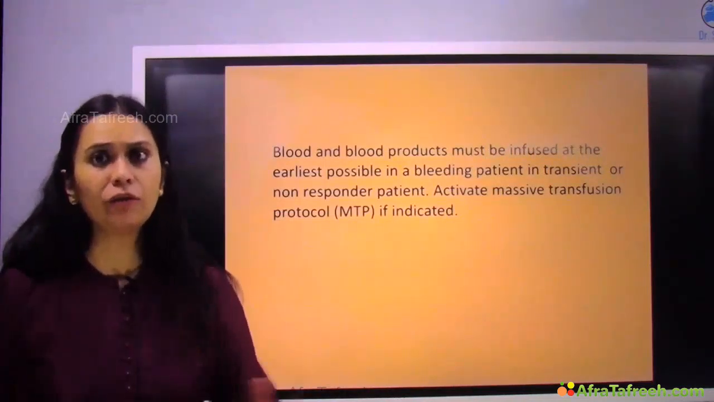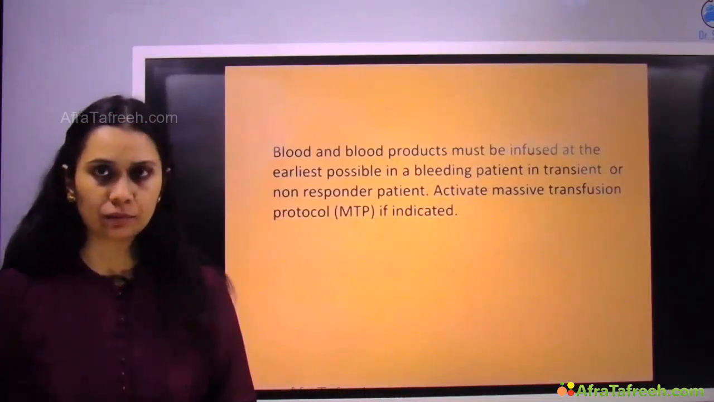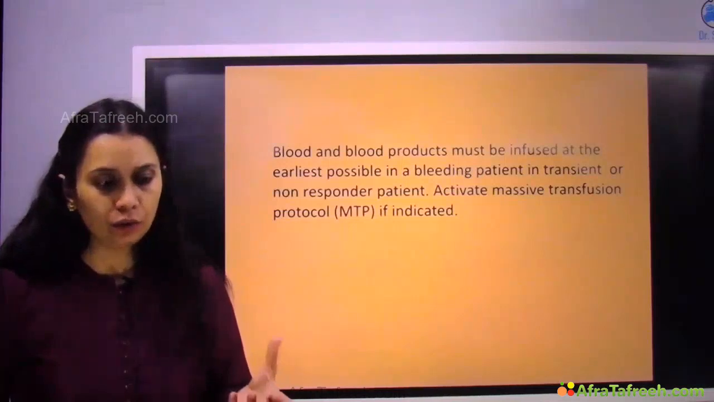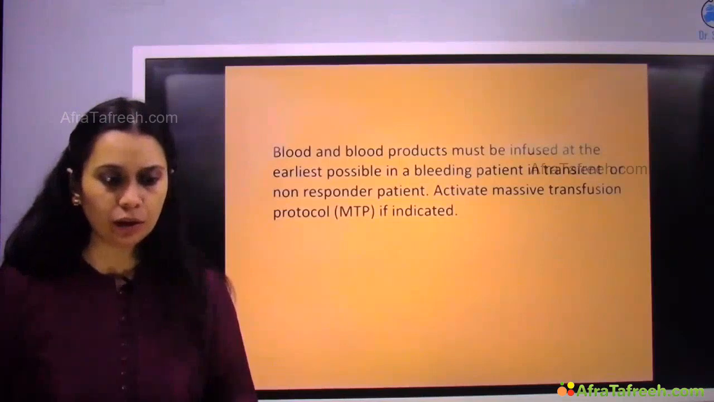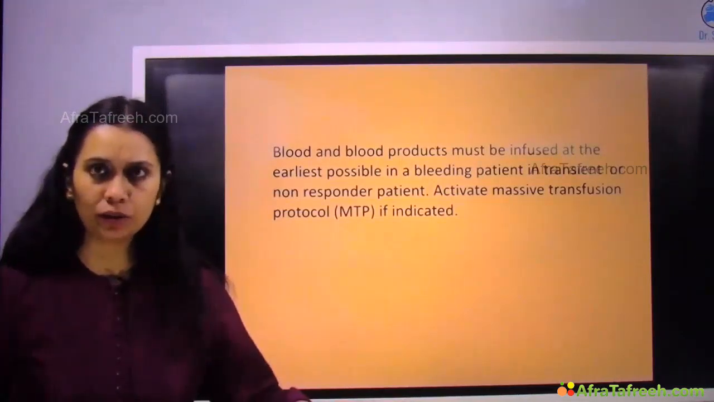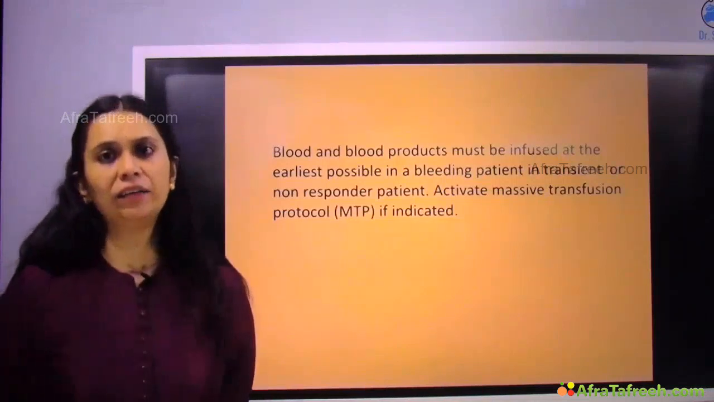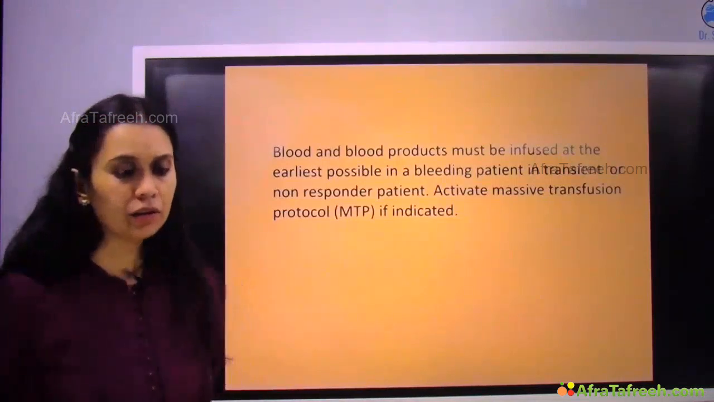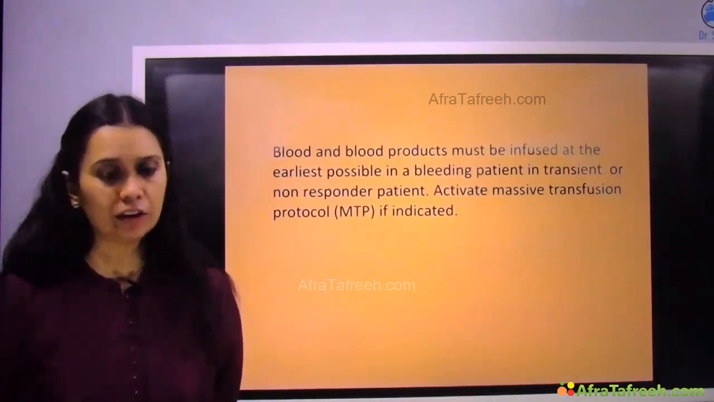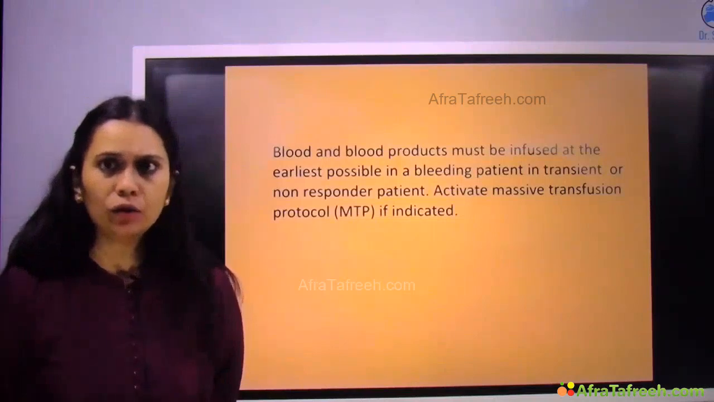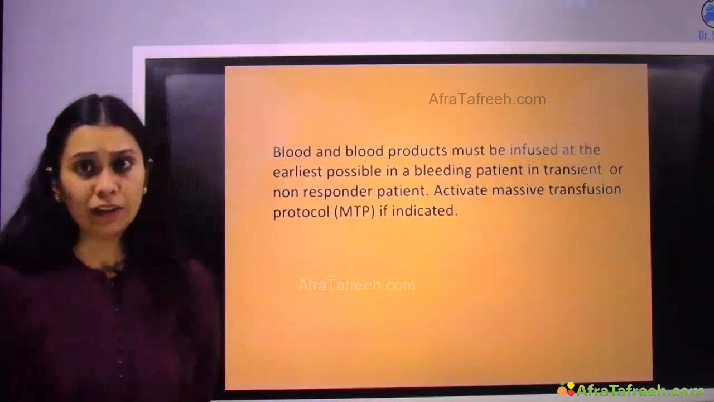And in a patient who is not responding to crystalloid. If the patient is actively bleeding, right, we have to give the blood and blood products. If the patient is not responding to the crystalloid, non-responders, again we have to use blood products. We need to activate massive transfusion protocol. If we have a transfusion protocol in our hospital, we need to activate it, if indicated.